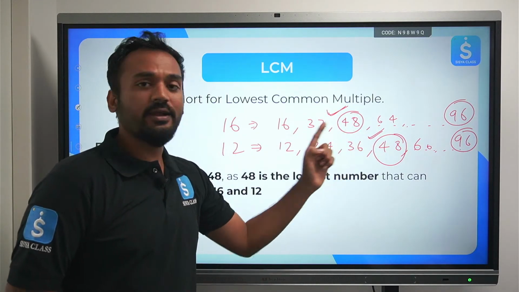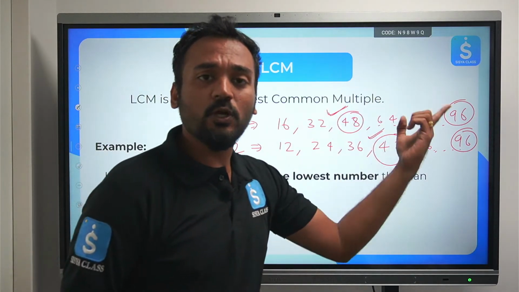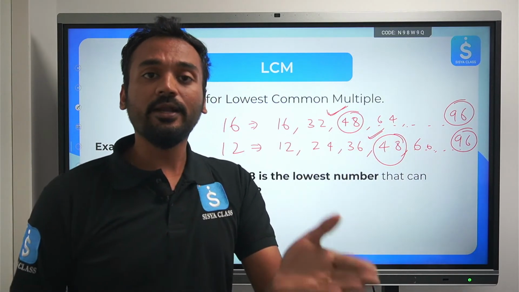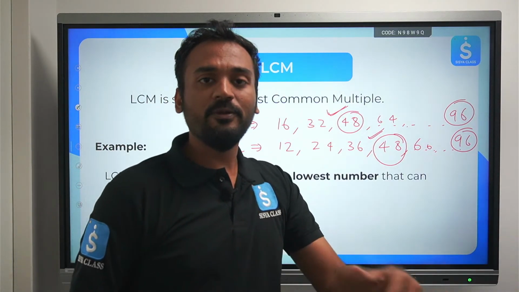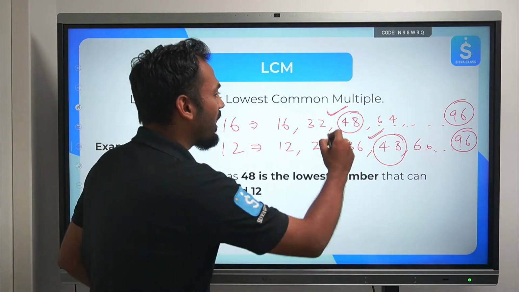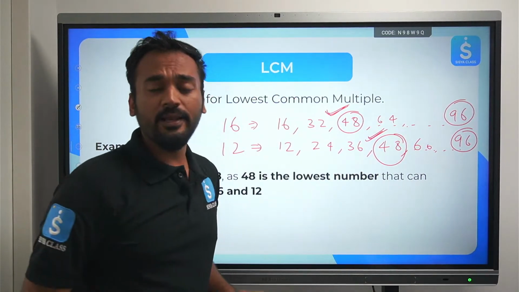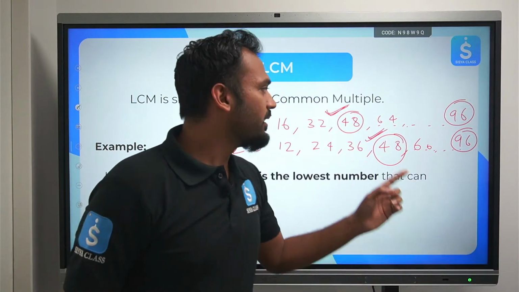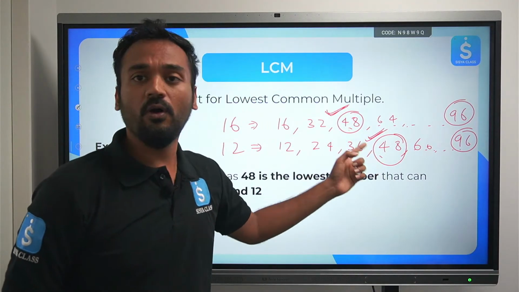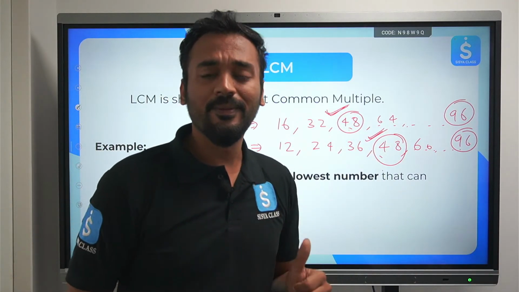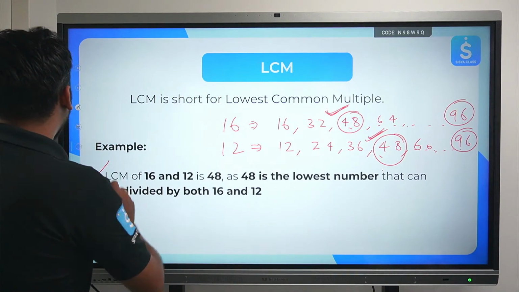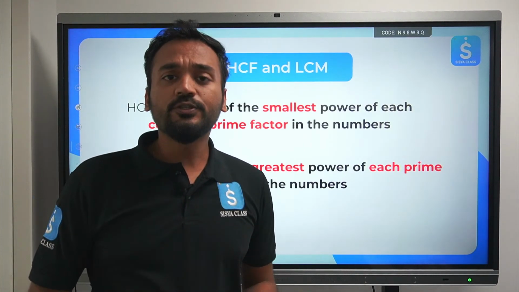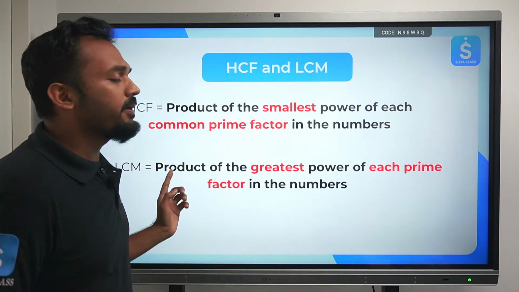If you see 48 is the first common multiple, the next common multiple will be 48 into 2, 96. The third common multiple will be 48 into 3. Fourth common multiple will be 48 into 4, and so on. So once you identify the lowest common multiple, it becomes very easy for you to identify the next set of common multiples. It's just the multiplication table of the lowest common multiple of the numbers. Clear?